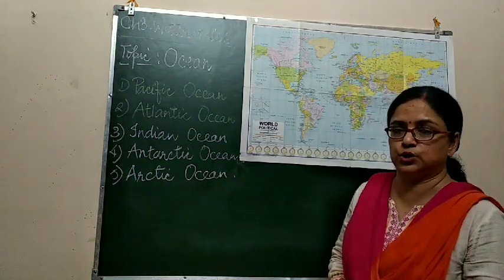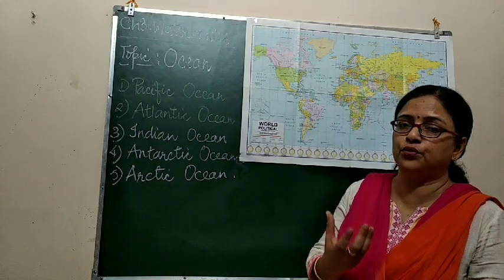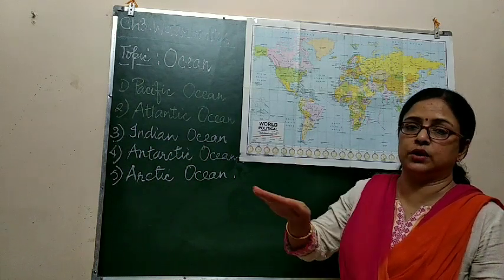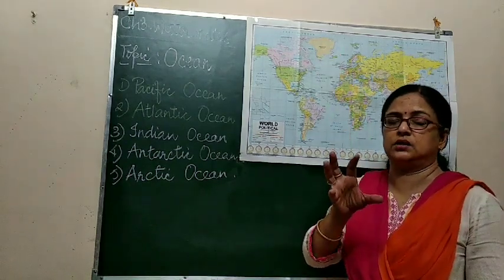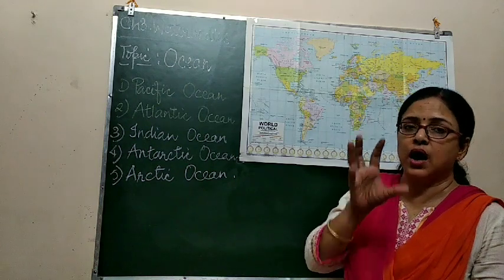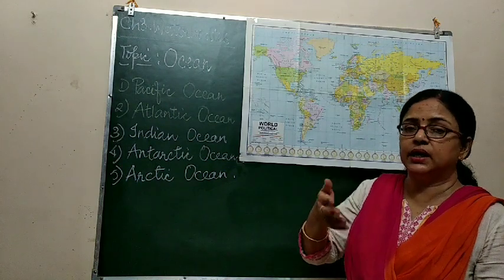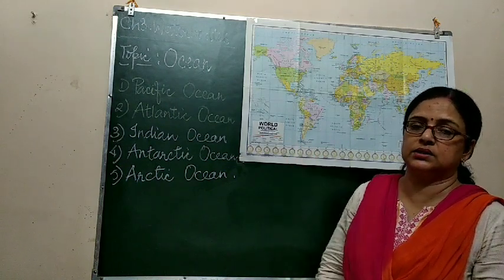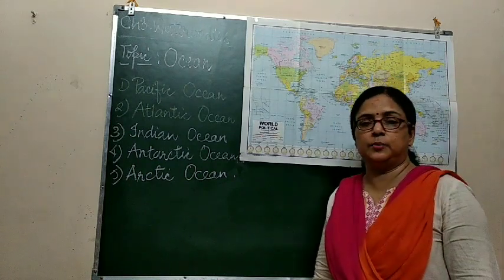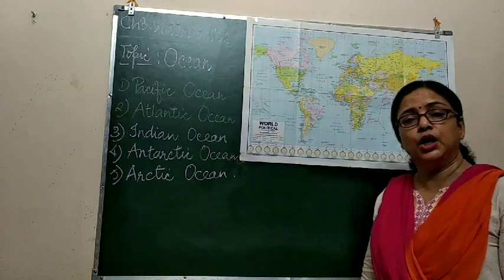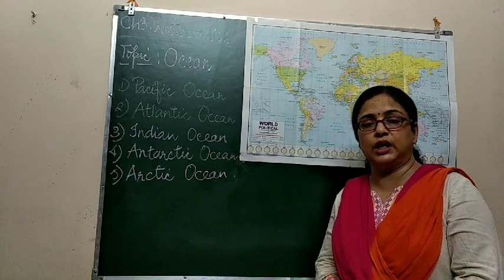Icebergs are common in this ocean. What are icebergs? Icebergs are large blocks of ice that float on water. Due to the low temperature, the water freezes and becomes a mass of ice, which floats on the water when the temperature increases a little and the water melts. This is also not a navigable ocean, as again, due to the frozen ocean, boats are not able to sail on it.